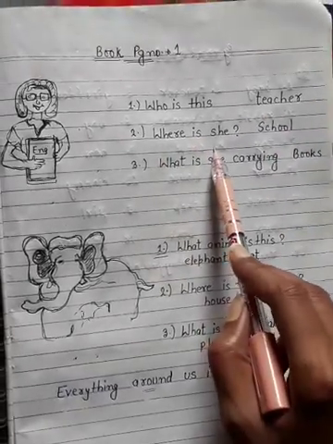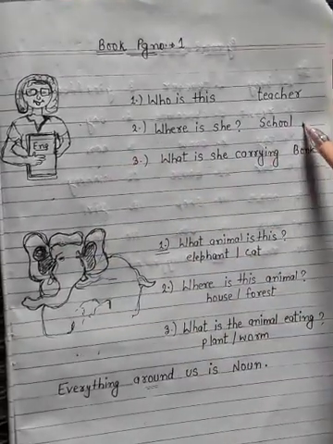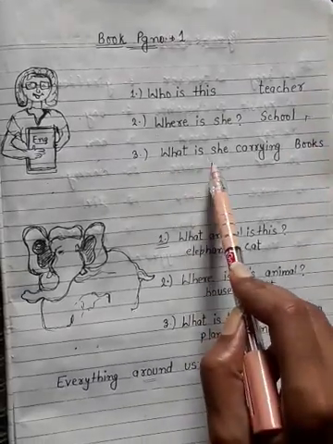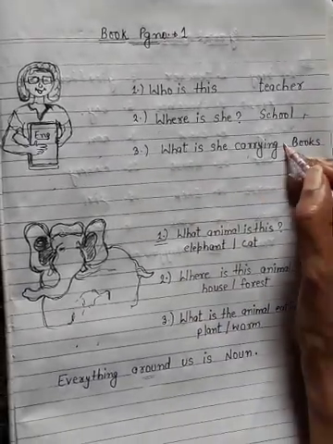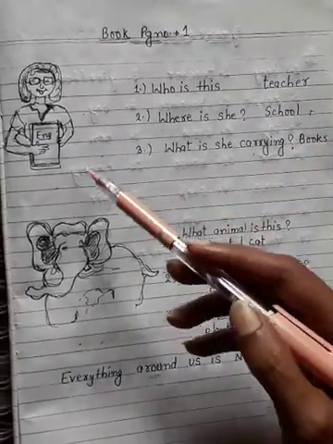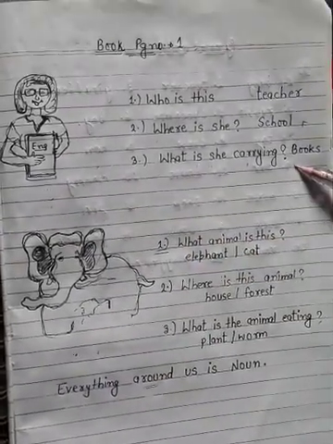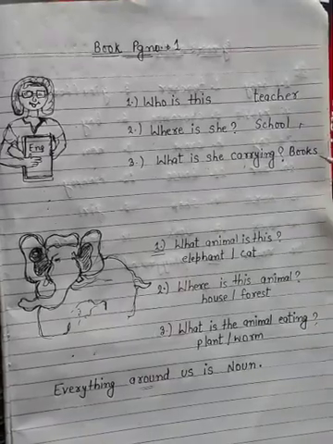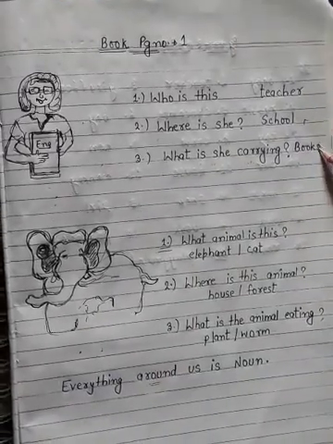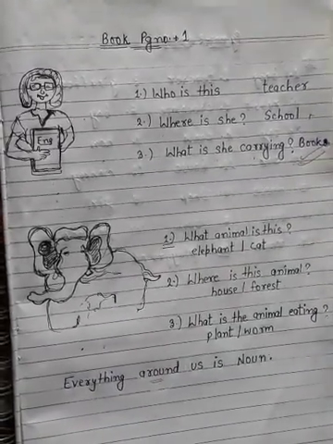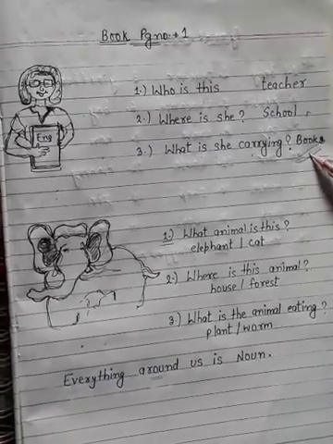Where is she? So she is at the school. What is she carrying? What is she holding in her hands? She holds books or a book. Because she is holding only a book, so you can write here a book.